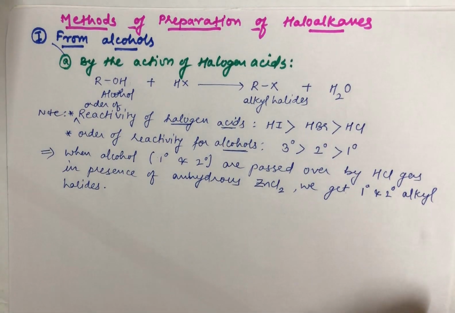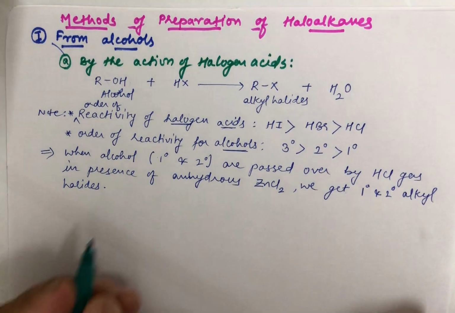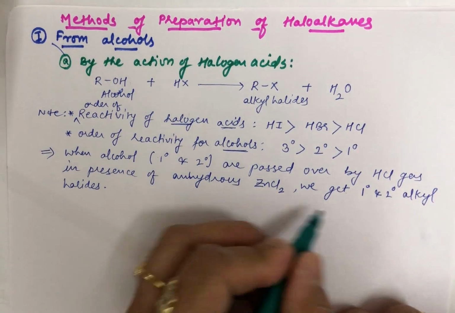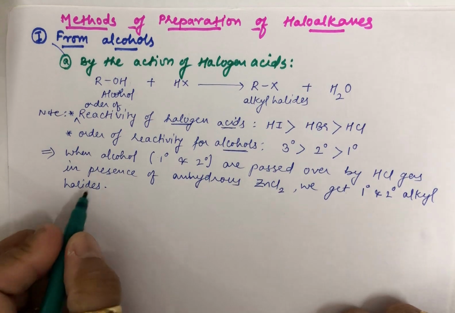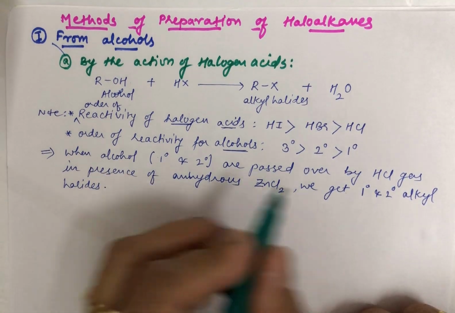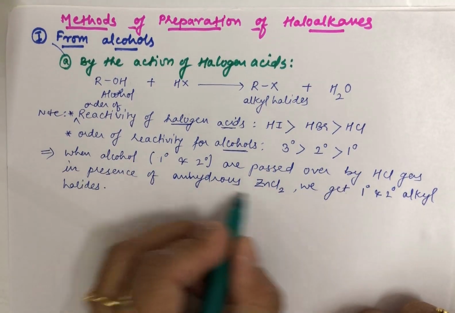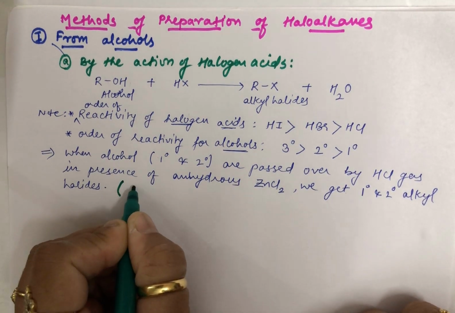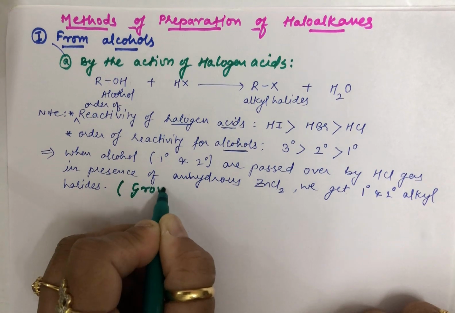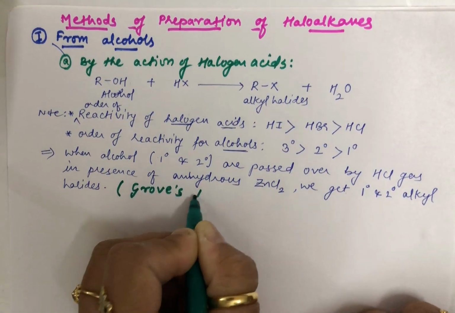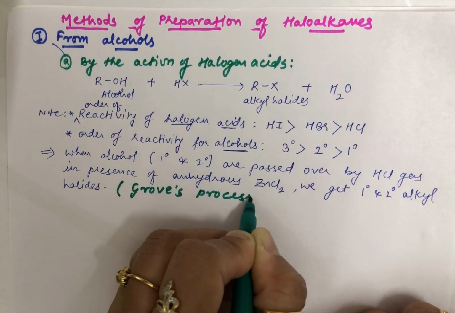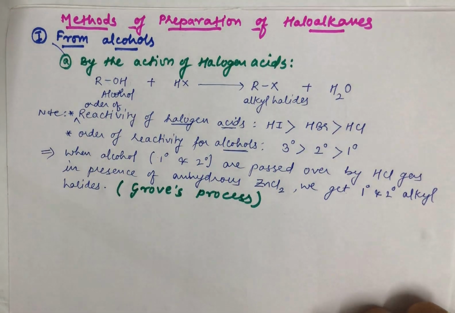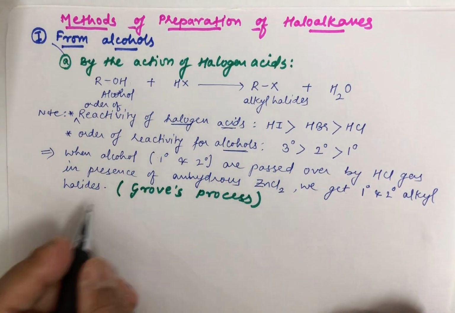Now you need to remember one thing. This particular process of obtaining primary and secondary alkyl halides from primary and secondary alcohols by passing HCl gas in the presence of anhydrous ZnCl2 is given a name, and that is nothing but Grove's process. The name of this particular process is Grove's process. Let me show you this by reaction.